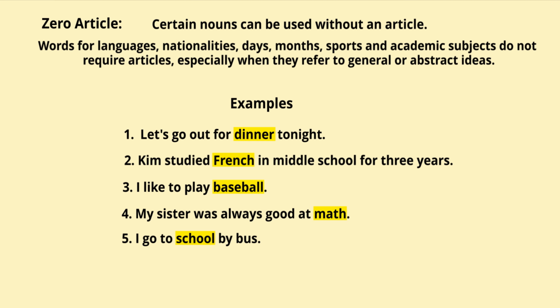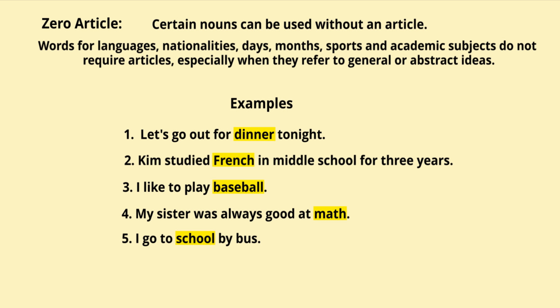Now we have come to a very interesting type called the zero article, or omission of the article. So we also need to know where we should not use an article. Certain nouns can be used without an article as the article is already implied. We don't use an article there.